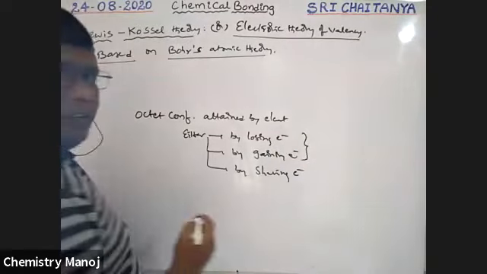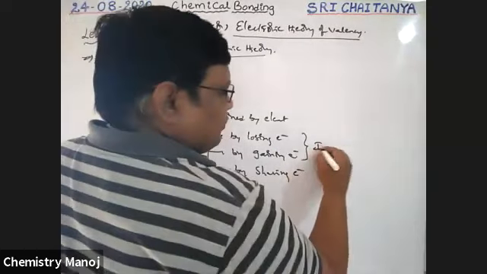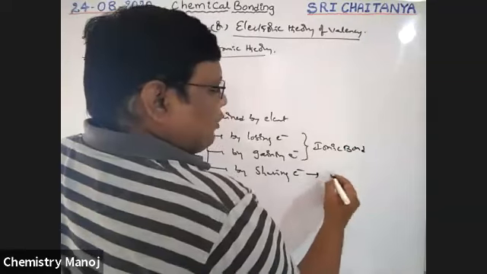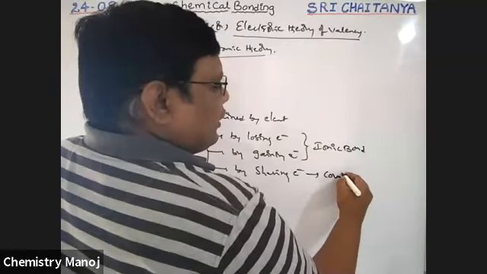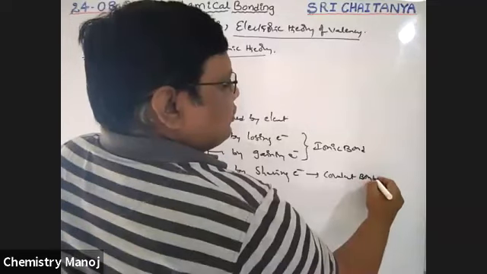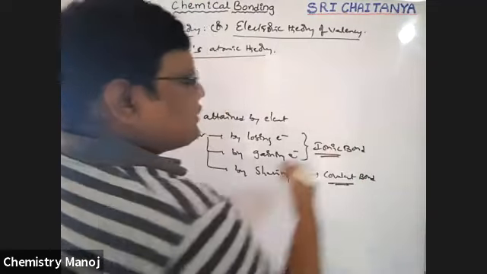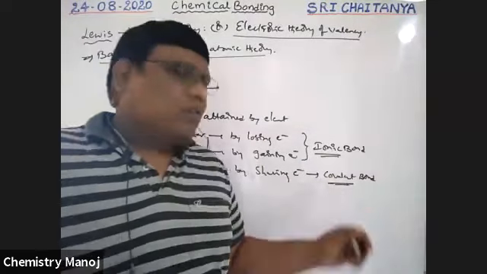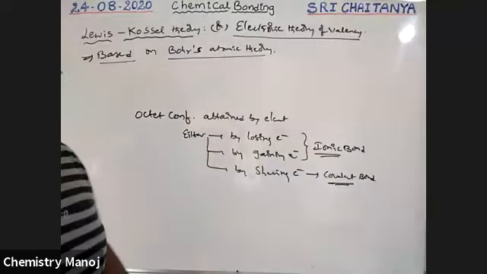Losing or gaining electrons leads to the formation of ionic bonds. Sharing of electrons leads to a covalent bond. That means a chemical bond is of two types: one is the ionic bond, another one is called the covalent bond.